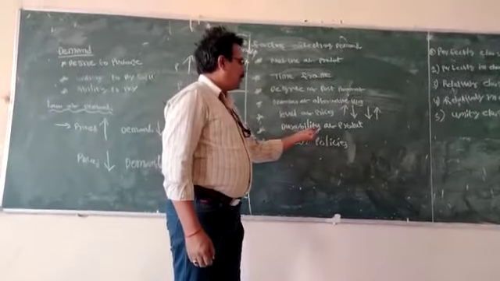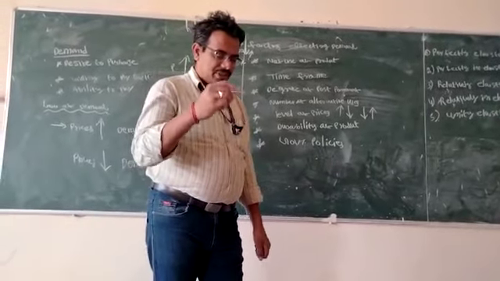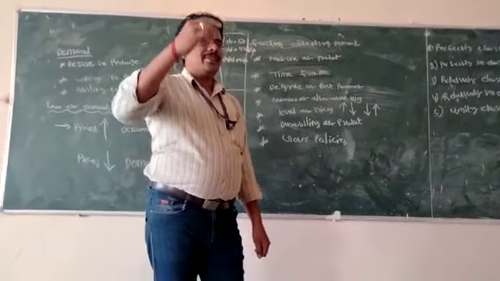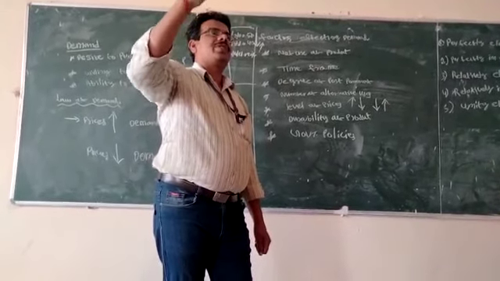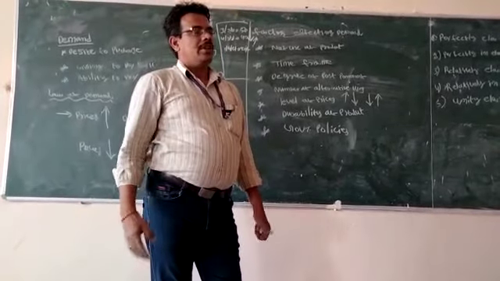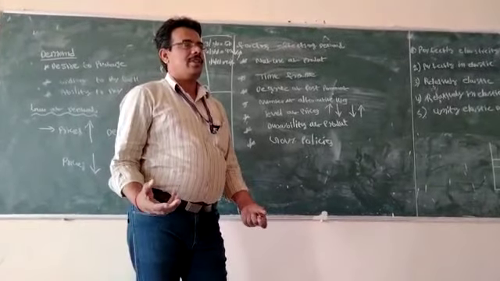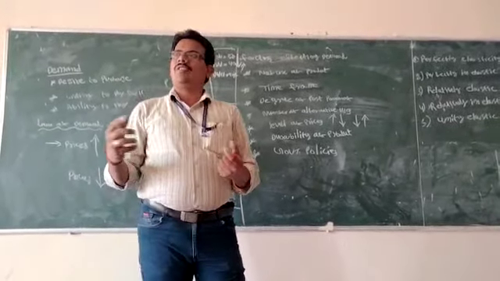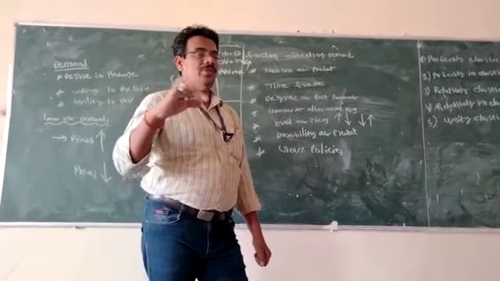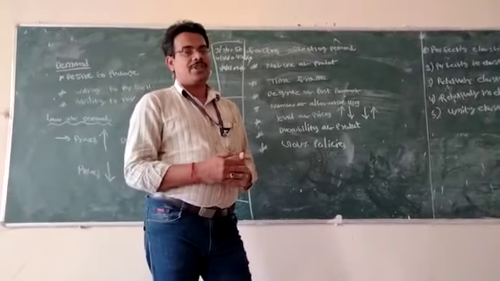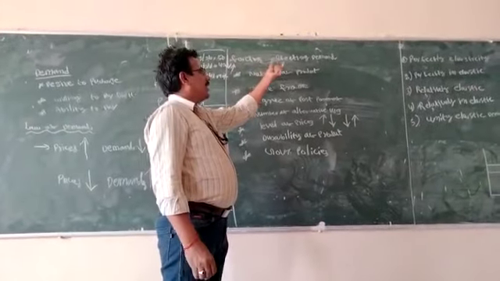Next one is durability of the product. Durability of the product means if you purchase a particular product and the durability is at a very high level, in that situation, more and more customers want to purchase the particular product. You can take the example of a branded product. If you spend 1000 rupees or 1500 rupees for one shirt, but the shirt's life period is nearly 3 to 5 years, depending on the brand, in that situation you are spending more and more money for purchasing the branded product. So durability is also one of the factors affecting the demand.